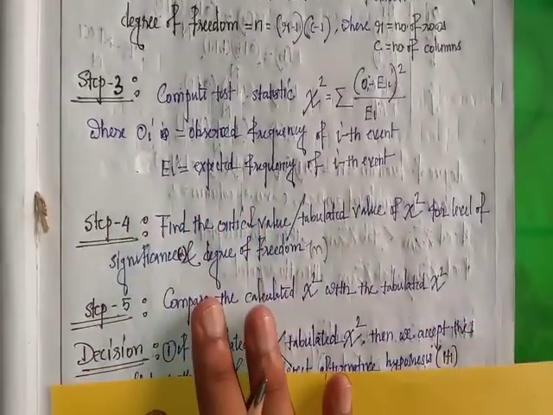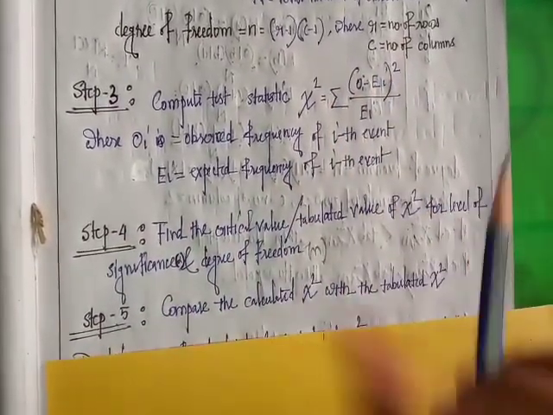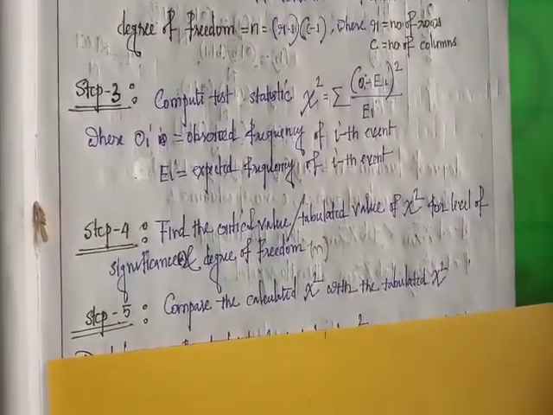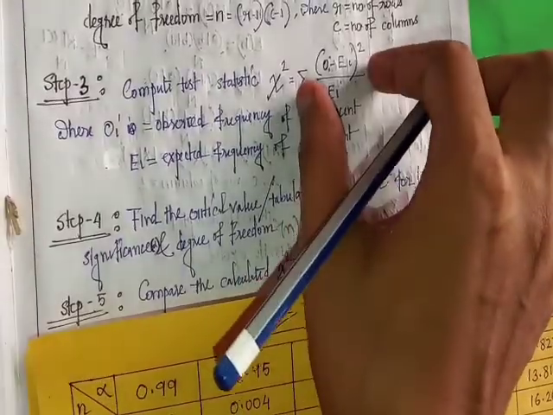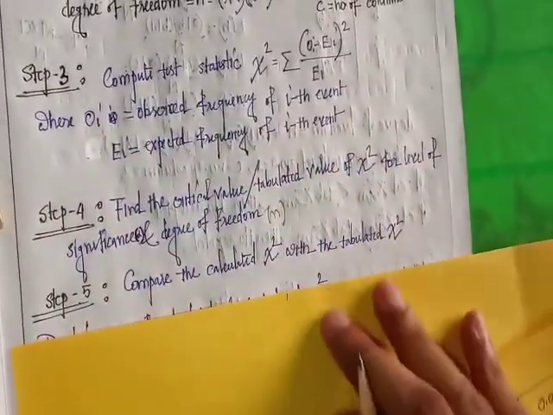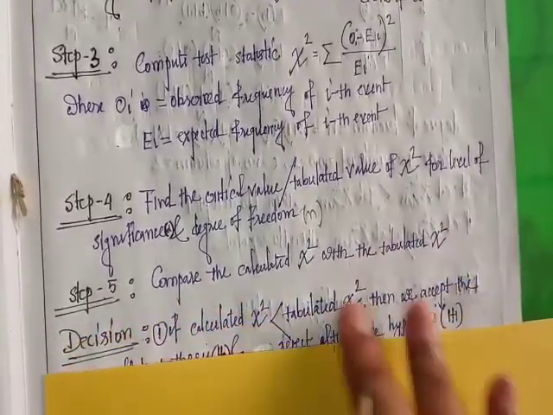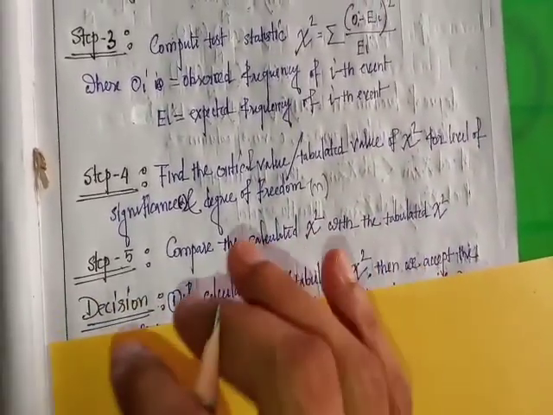Next, the fifth step is to compare the calculated value of chi-square with the tabulated value of chi-square, and then make decisions or conclusions.